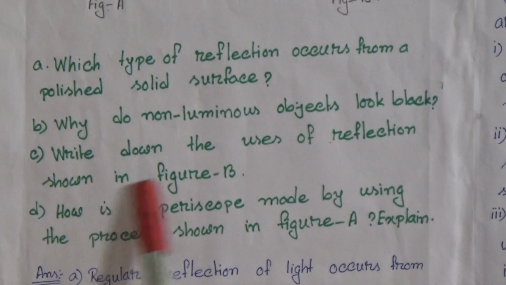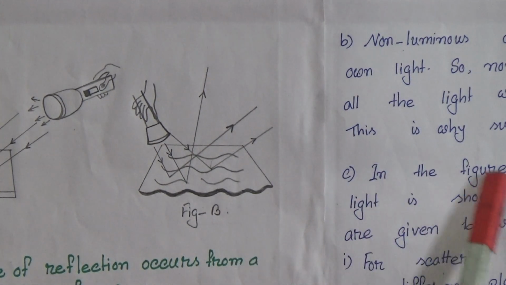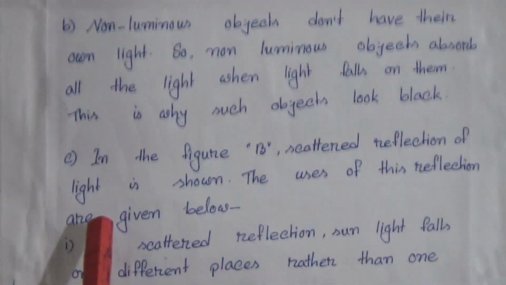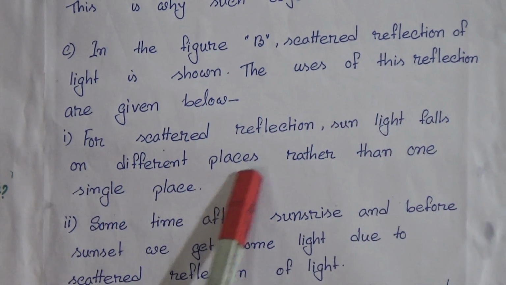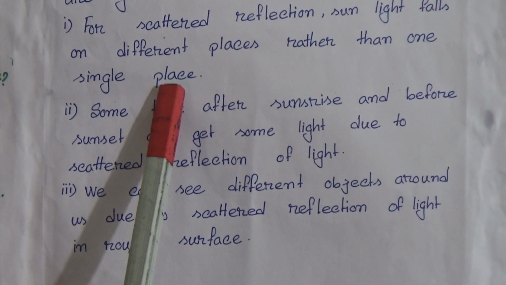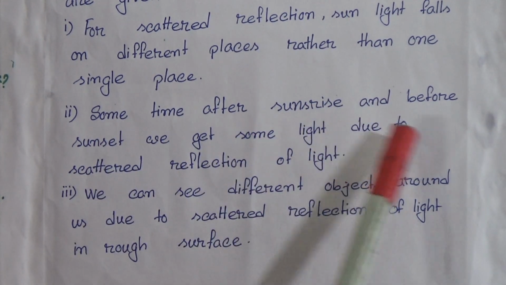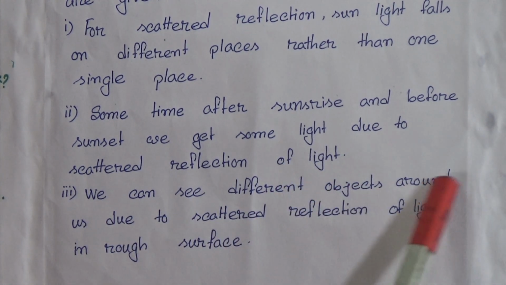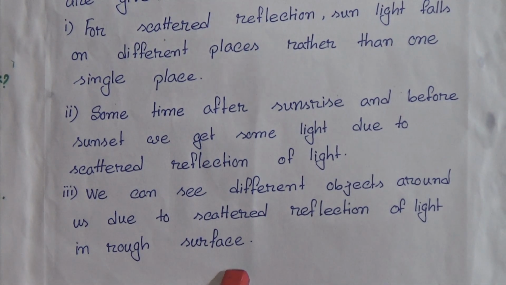Question C: Write down the uses of reflection shown in figure B. In figure B, scattered reflection of light is shown. The uses of this reflection are given below. Number 1. For scattered reflection, sunlight falls on different places rather than one single place. Number 2. Sometime after sunrise and before sunset, we get some light due to scattered reflection of light. Number 3. We can see different objects around us due to the scattered reflection of light on a rough surface.